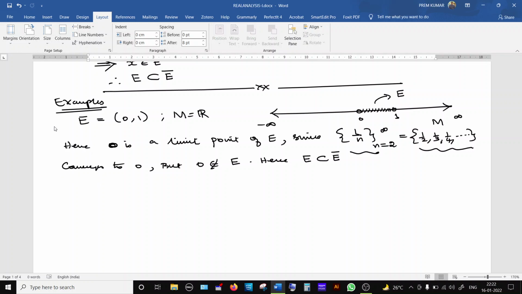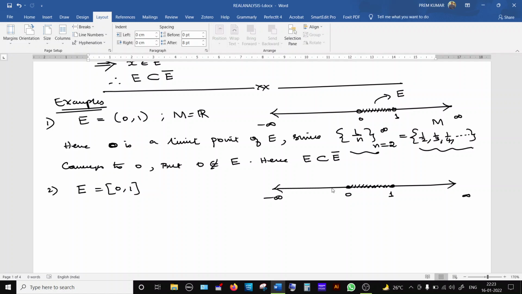This is the first example you can consider. The second example is a little bit changed. For the set E, I am going to take the closed interval [0, 1]. So what is this? Same thing: 0 is included and 1 is also included, and all points in between them are also included.